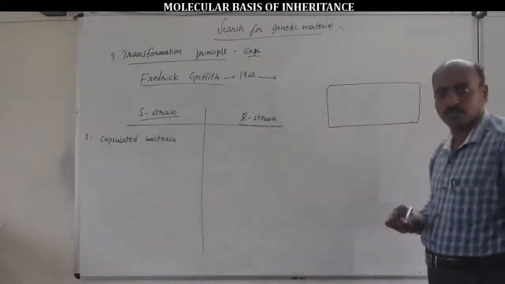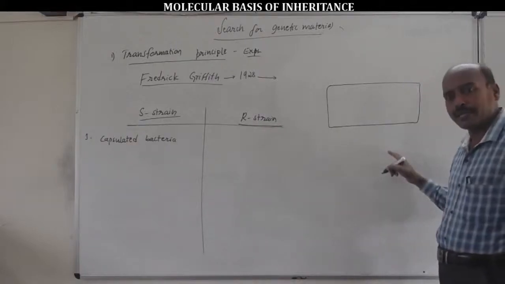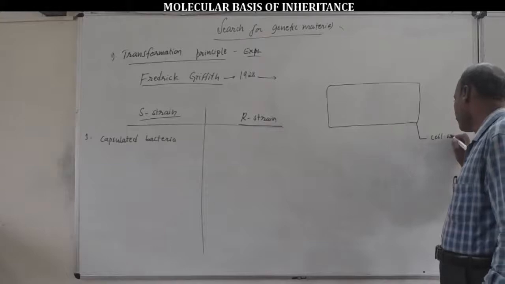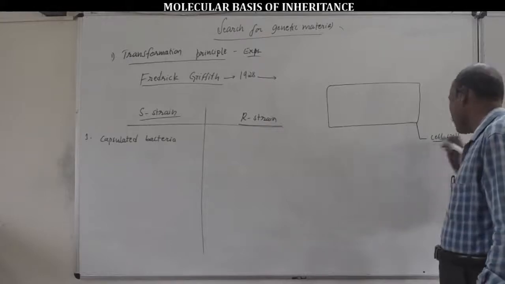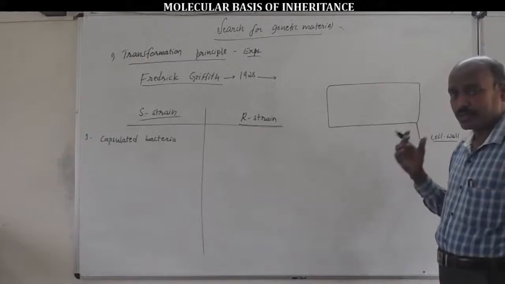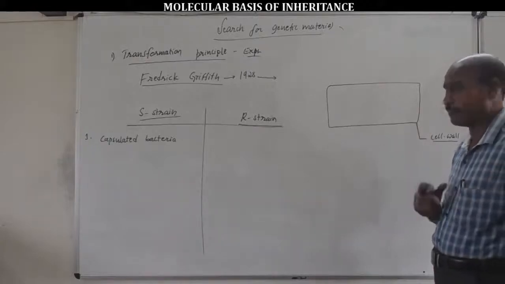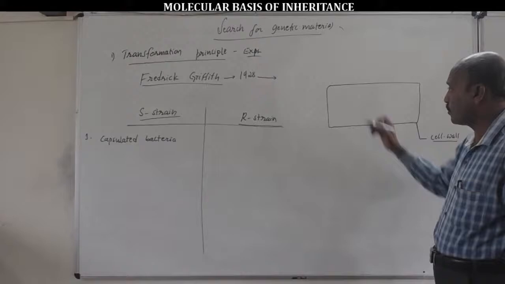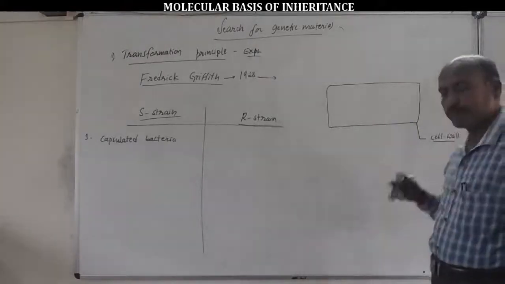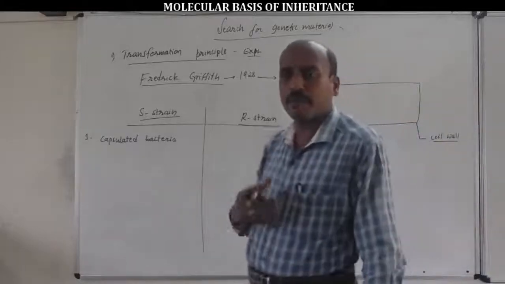The outermost layer of a bacterial cell is the cell wall. I think we have already studied this in the 11th standard syllabus, in the topic of ultrastructure of a bacterium. The outermost layer of a bacterium is the cell wall made up of murein, N-acetylmuramic acid.